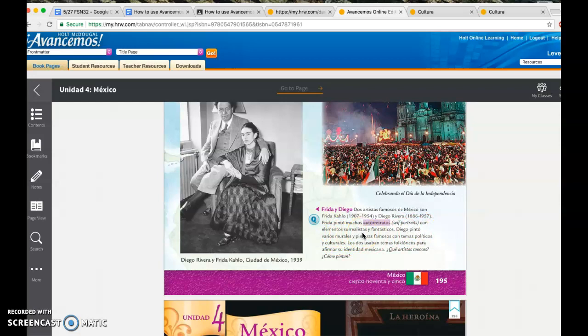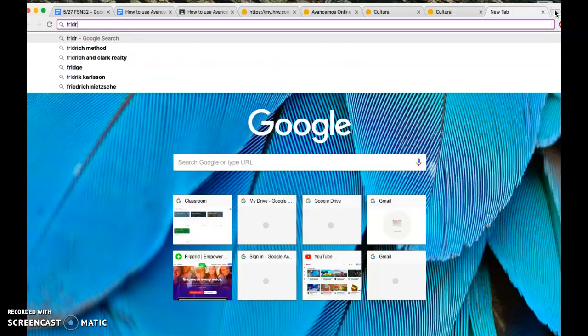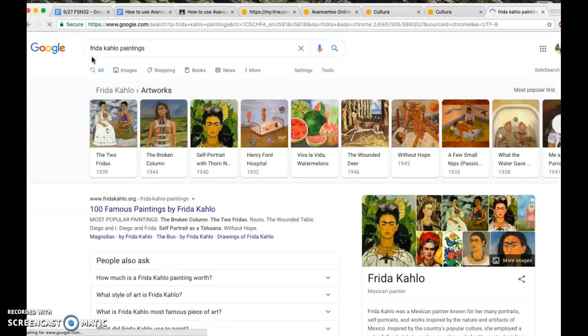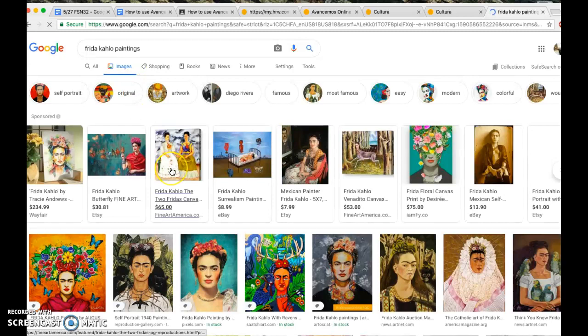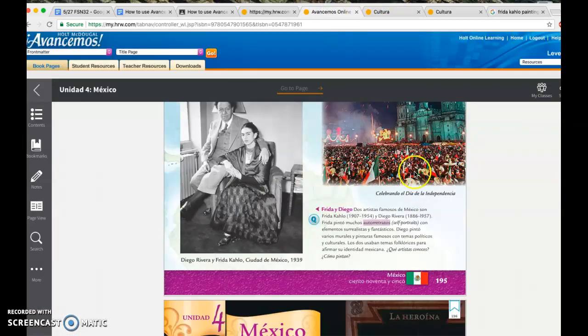So this will be a perfect moment for you to just click on another browser, okay? And if we simply type Frida Kahlo, you're going to see some of her paintings right away. So use this for your own knowledge, okay? You're going to see surrealista. It means that some of the stuff doesn't look very real. That's just what it means, okay? There's a mix of reality and fantasy. Now let's go back. We were here. All right. Diego, you can also look up his paintings if you want.